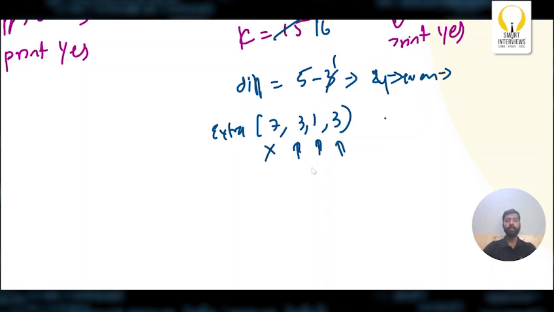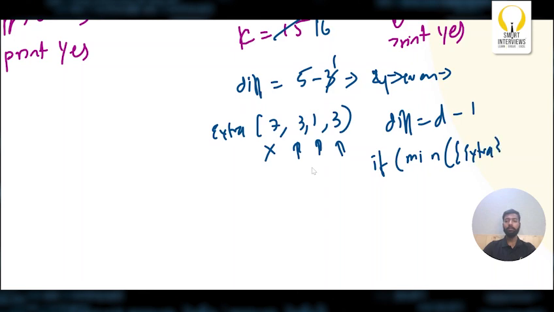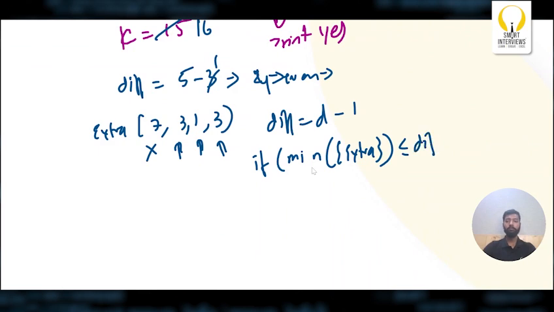Now do you understand that if my difference is D, I have to take an extra move which should be the minimum possible move from the extra array. Now what is the minimum possible one? 1. Now if D minus 1 is greater than or equal to 0, or in a simple case, I will simply say if the minimum value from the extra array is less than or equal to the difference, then I simply print true.